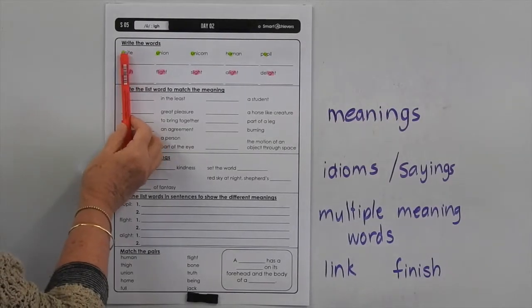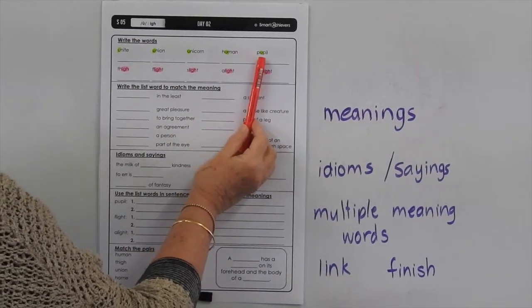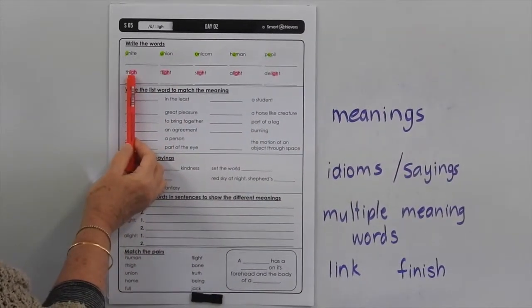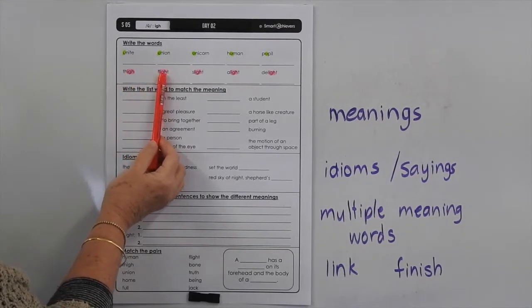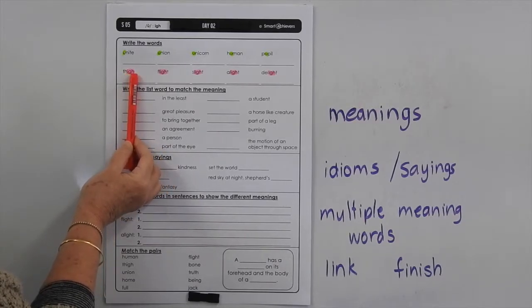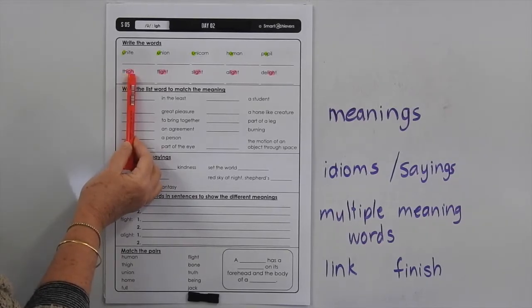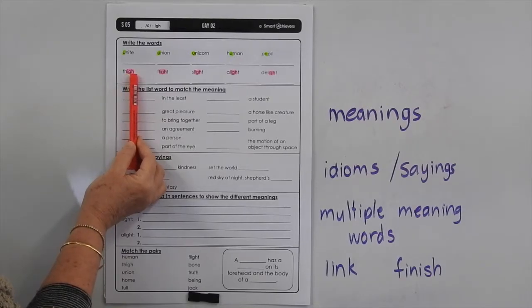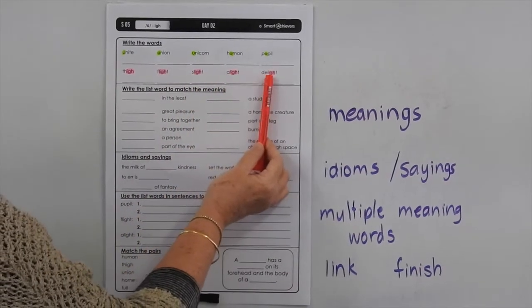In these words, we've got the U making the long U sound in unite, union, unicorn, human and pupil. And down here we've got the long I sound made with IGH. Now, these words are probably from Old German because they would have given that GH a guttural sound that we can't make from the back of our throat. So because we can't make that sound, we just pronounce the I as a long sound. We leave out that GH sound. But when we write the words, we must put those three letters in for that long I sound. So we've got thigh, flight, slight, alight and delight.